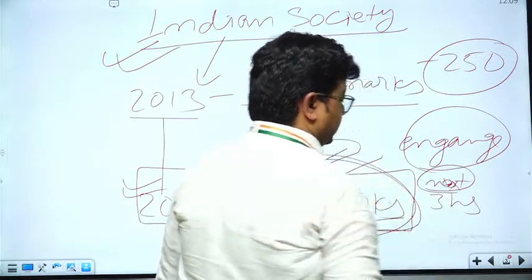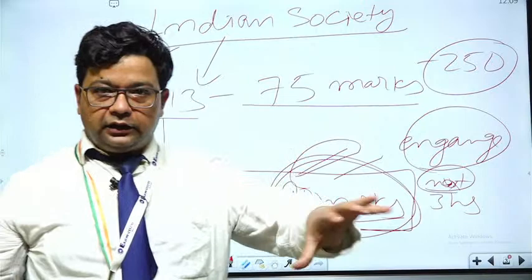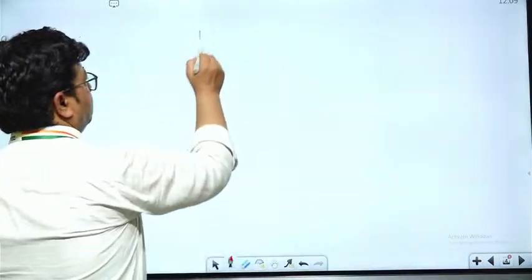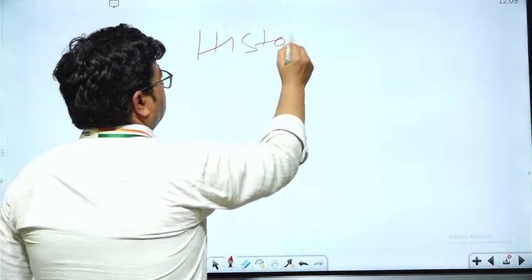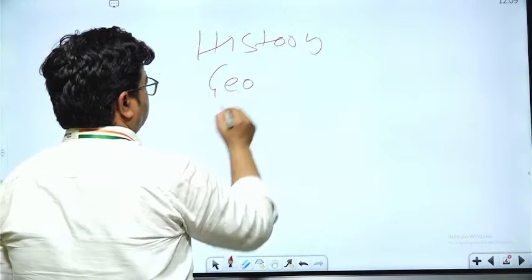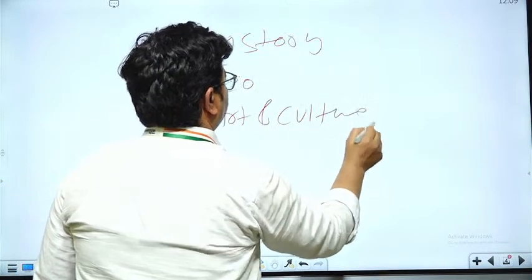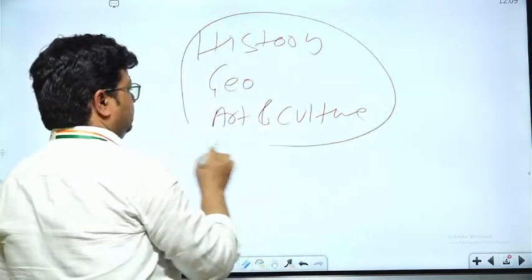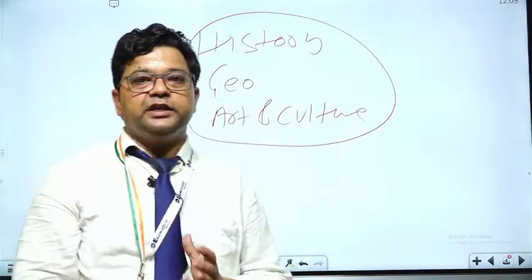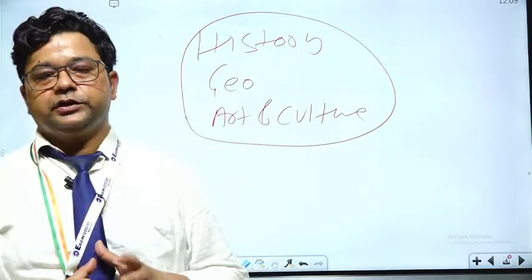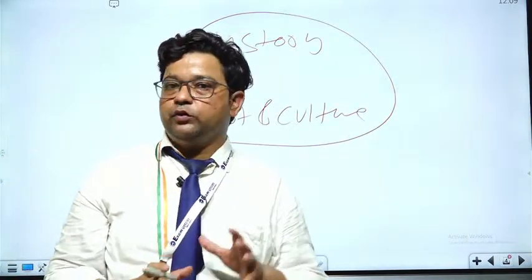The other sections of paper 1, which include history, geography, and art and culture, are traditional sections, which means that only if you know about history, or the physical features of geography, can you answer the questions.